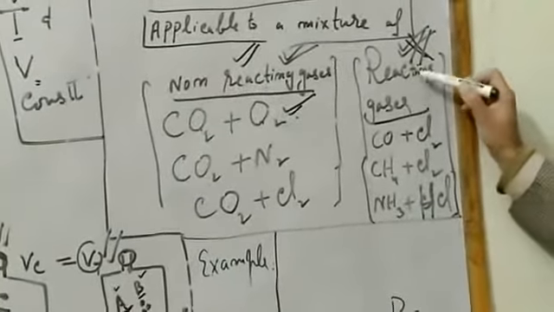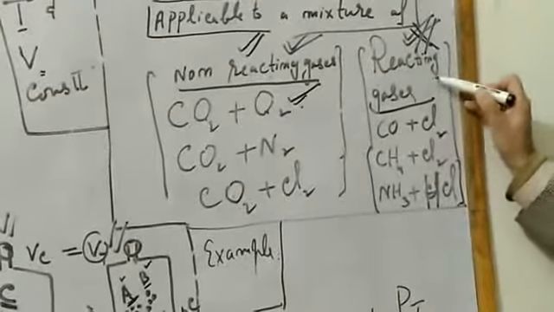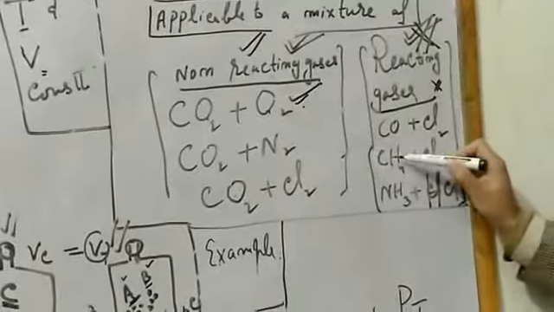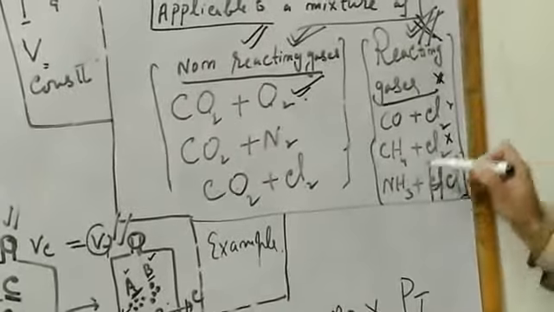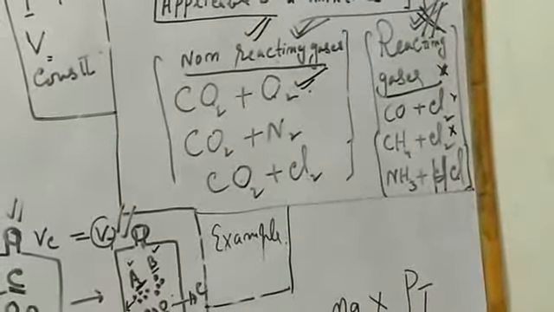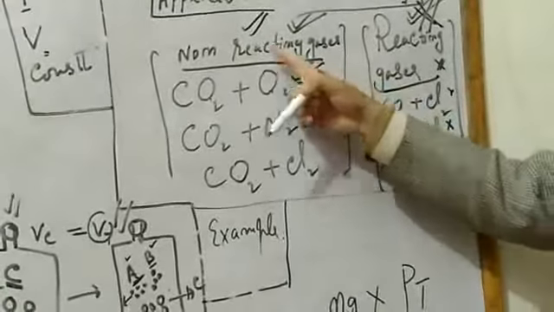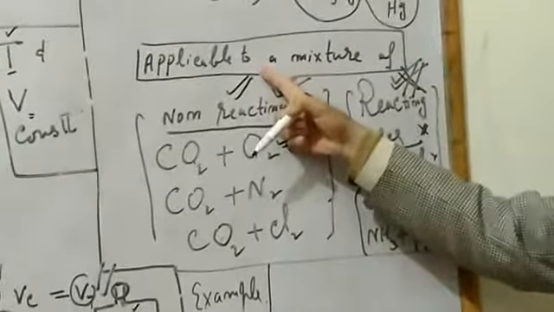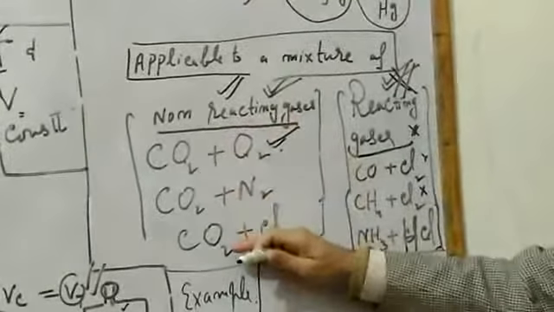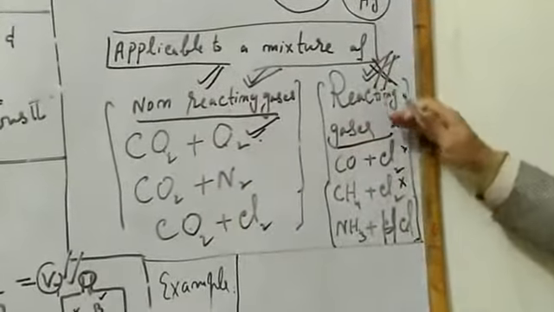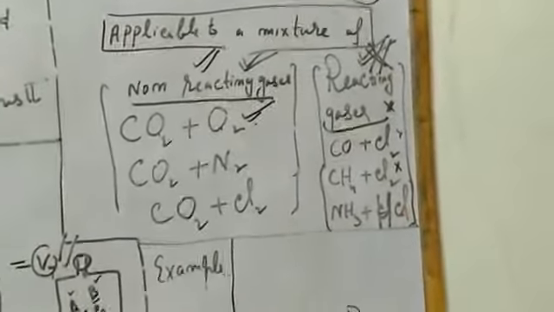But if you take reacting gases like carbon monoxide and chlorine, it is not applicable. If you take methane and chlorine at room temperature, it is not applicable. If you take ammonia and HCl, it is not applicable. So one point which you should keep in mind, the Dalton law of partial pressure is applicable only to a mixture of non-reacting gases. These are examples of non-reacting gases. Here we have reacting gases, so Dalton law of partial pressure cannot be applied to these pairs.